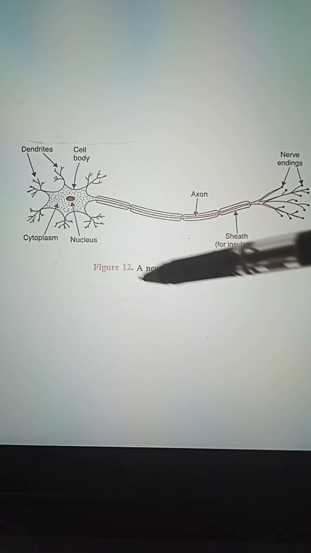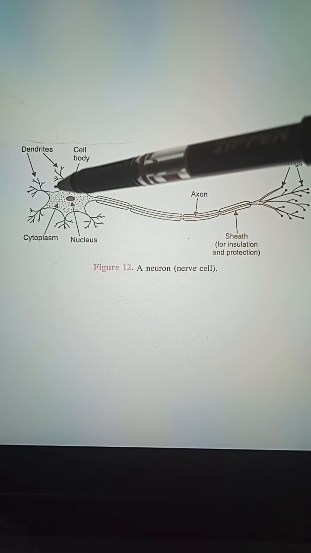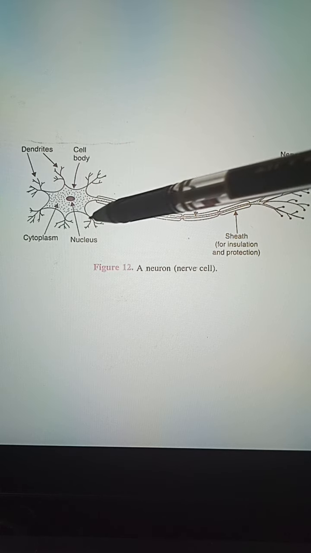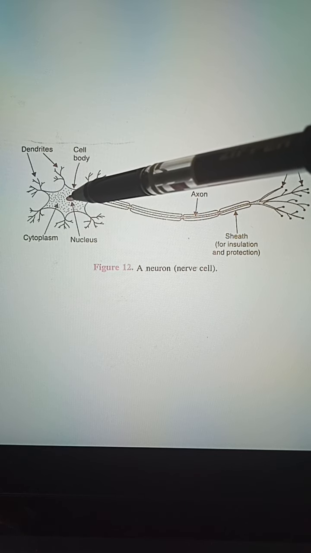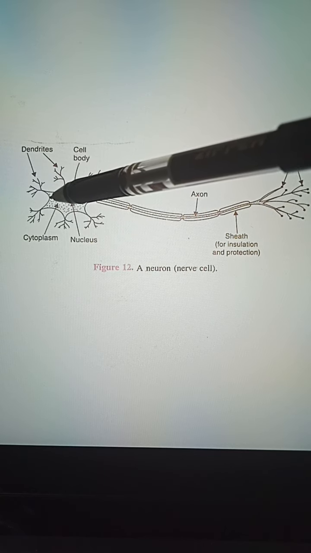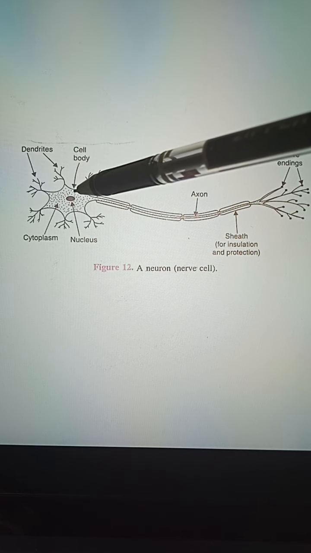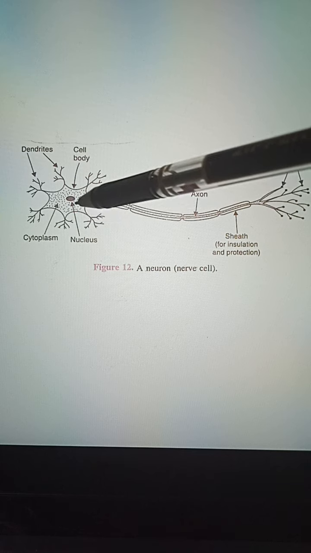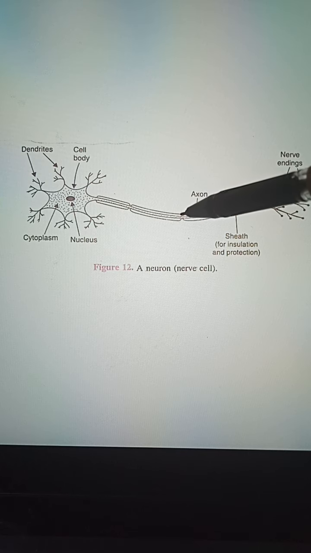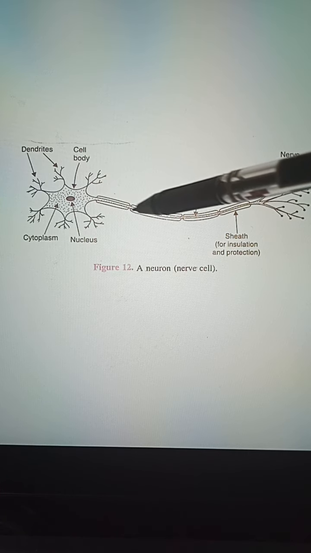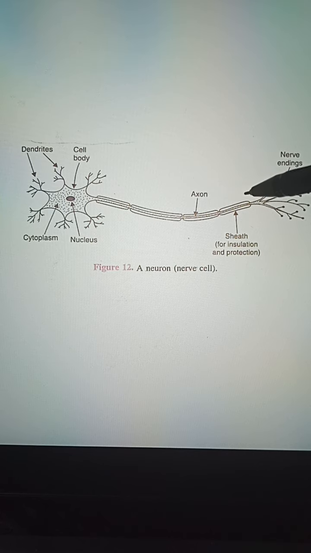Now we will discuss the structure of the neuron. This portion is known as the cell body, and it consists of the nucleus and cytoplasm. That's why this is known as the cell body. Over the cell body, short fibers arise, which are known as dendrites, and one long fiber is present over the cell body, known as the axon. This axon has a sheath over it, known as the myelin sheath.